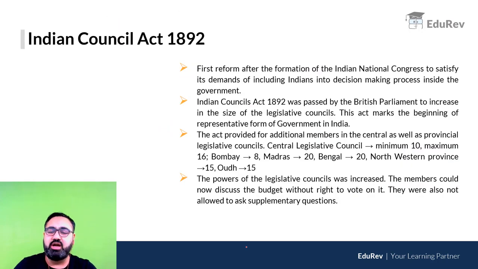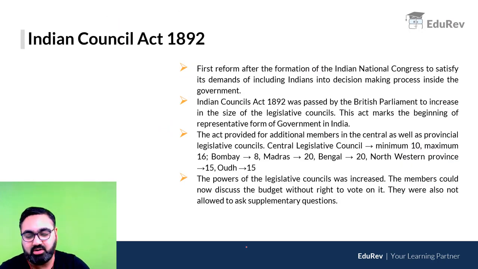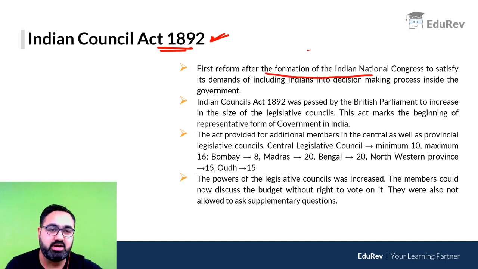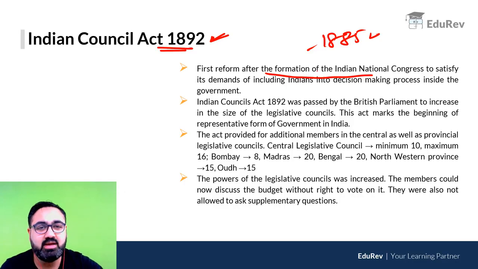Then we move on to the Indian Council Act of 1892. It came at a very important point. Just 7 years before this act, a historic movement took place in India, which was the formation of the Indian National Congress in 1885 by A.O. Hume and many other Indians. The formation of Indian National Congress was a big event.